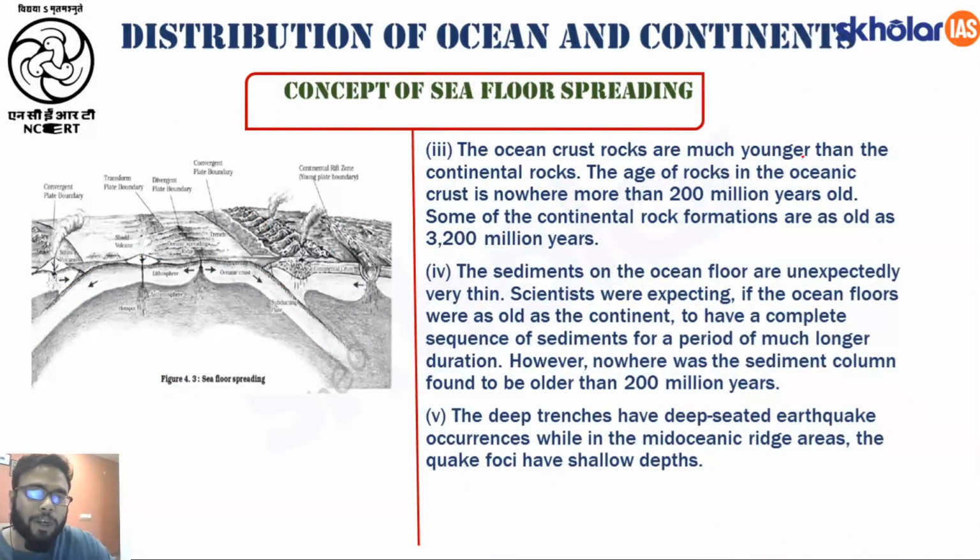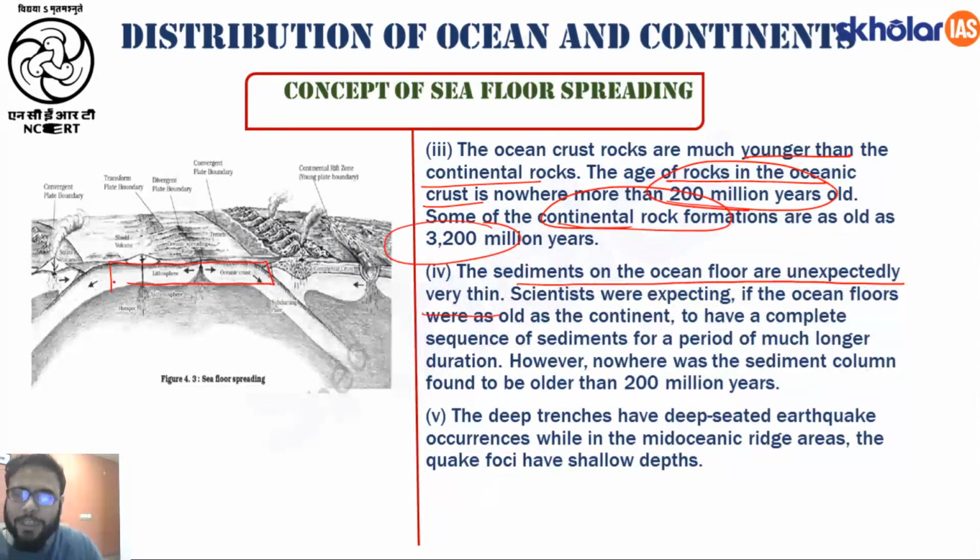Next, the ocean crust rocks are much younger than the continental crust. Why? We have already talked about it. The age of rocks in the ocean crust is nowhere near more than 200 million years old. But if I have to talk about the continental rocks, they are about 3.2 billion years old, right? Then the sediments of the ocean floors are unexpectedly very thin, right? The thickness of the ocean crust is very small, and the thickness of your continents is very high, right? It is much thicker compared to that of your oceans, right?